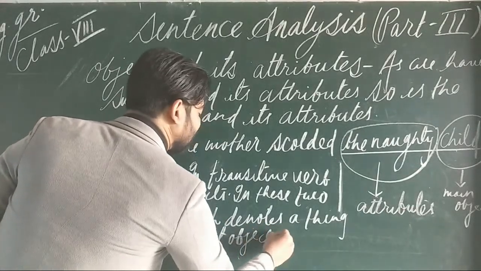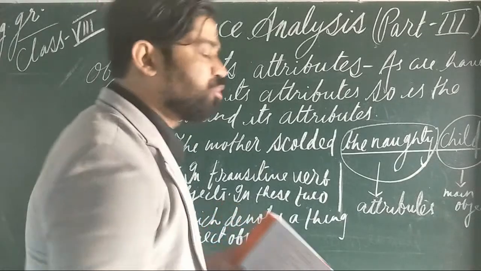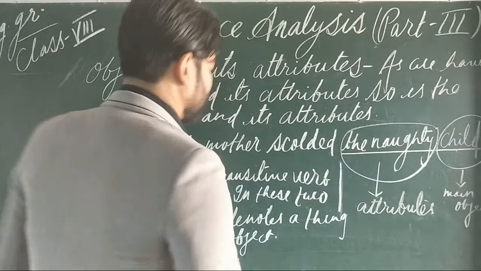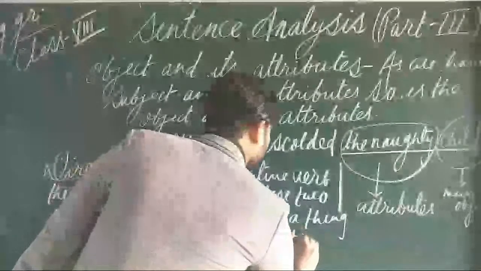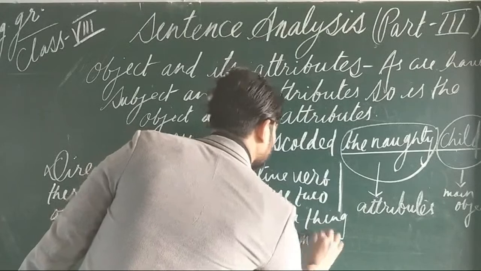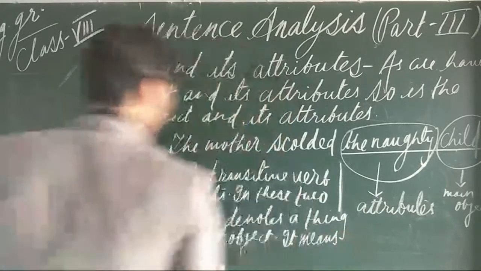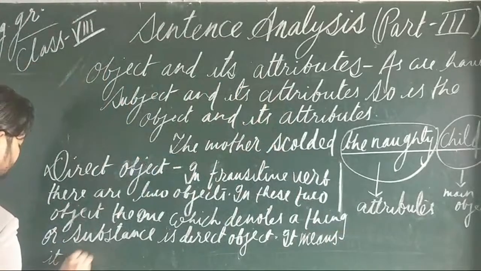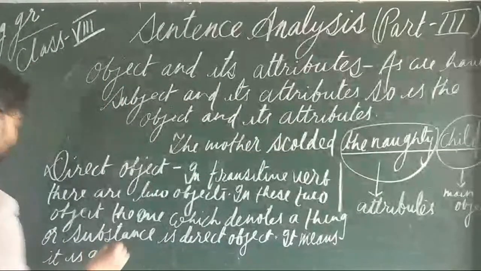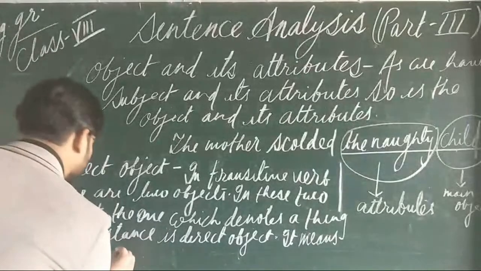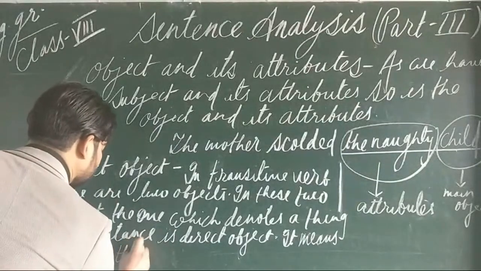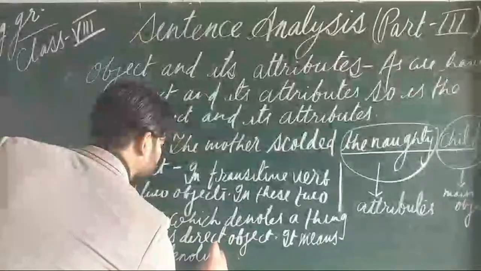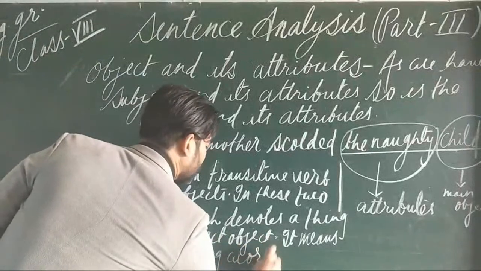So you can say that direct object is a thing denoting word.